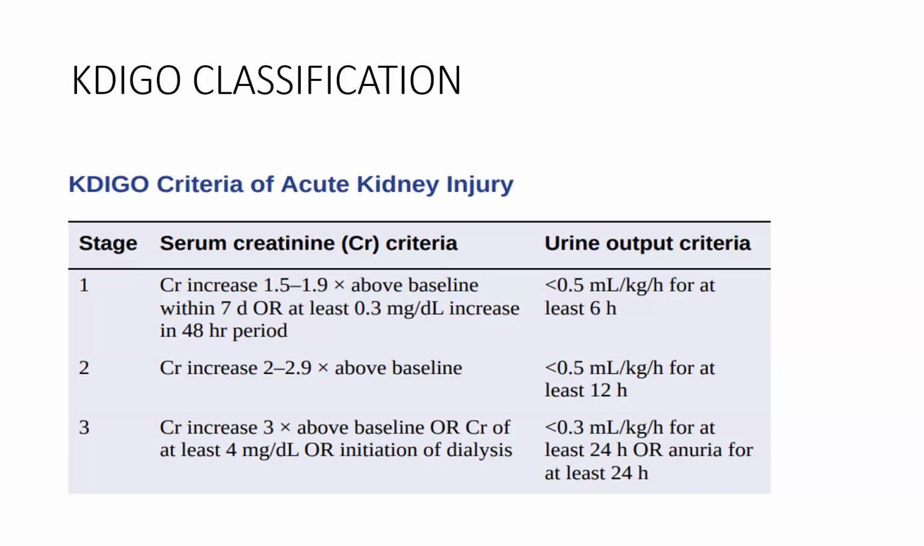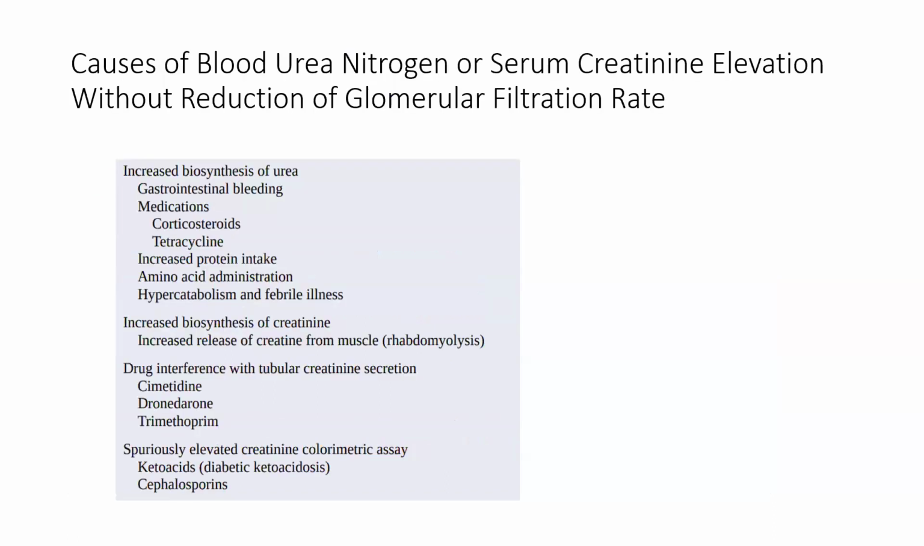Now, there are certain situations where only blood urea nitrogen and serum creatinine levels are high without actual reduction in the GFR rate. So, what are these conditions? These are increased biosynthesis of urea, which occurs in GI bleeding and with medications like corticosteroids and tetracycline, increased protein intake, amino acid administration, hypercatabolism or febrile illness, increased biosynthesis of creatinine, increased release of creatinine from muscle, and drug interference with tubular creatinine secretion.